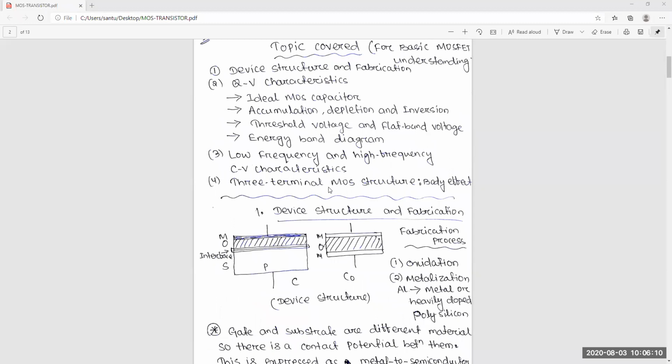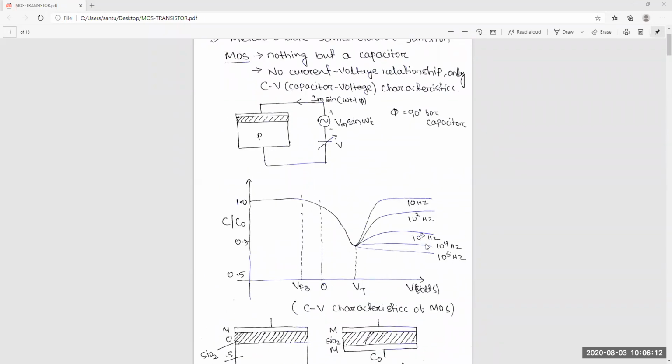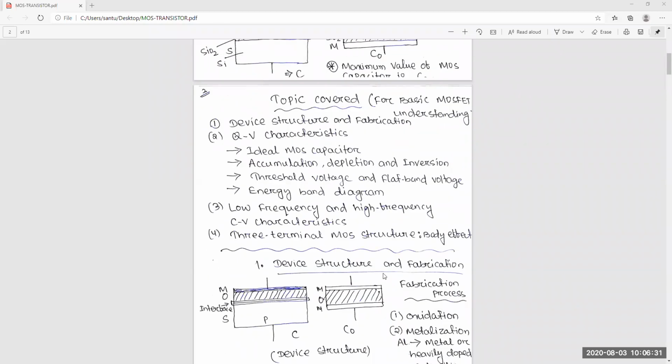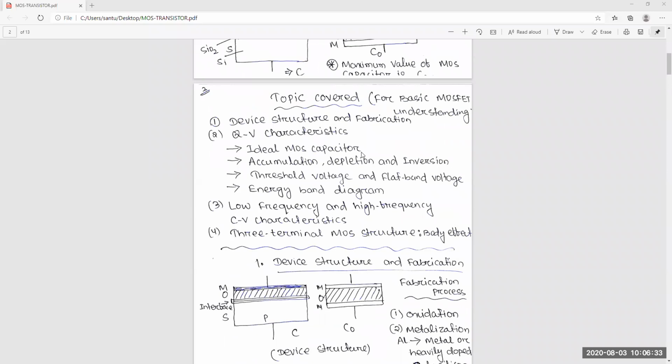So this is the very introduction part, and you need to understand all these things. That's why I have shown it here. You need to know everything: the actual capacitor, the ideal capacitor, flat band voltage, threshold voltage, then the depletion region, accumulation region, inversion region, and the frequency parts. Okay, so next here.